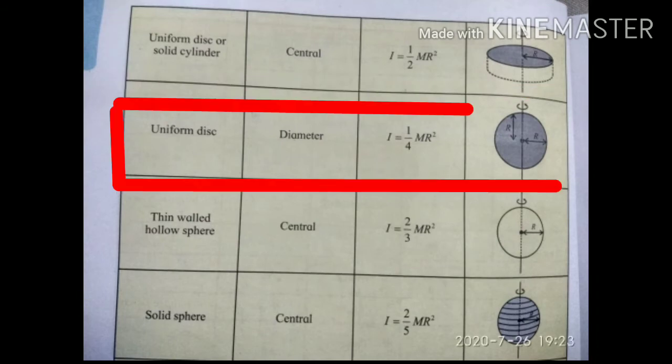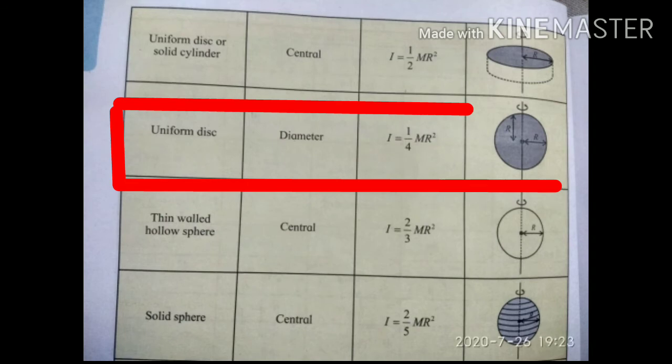The moment of inertia of a uniform disk about a diameter as its axis of rotation is I equal to mr square by 4, where m is the mass of the uniform disk and r is the radius of the disk.